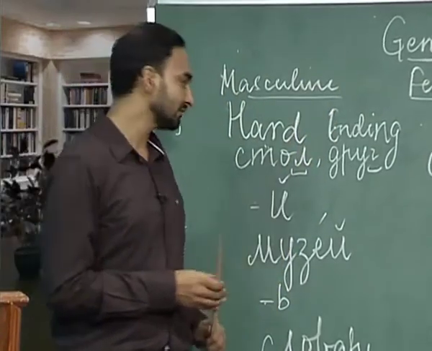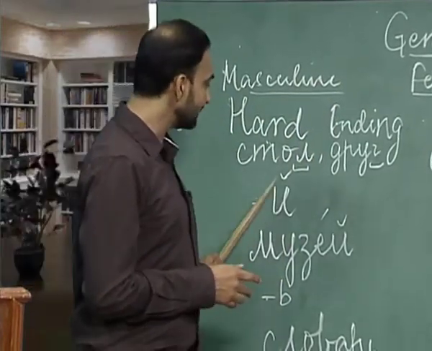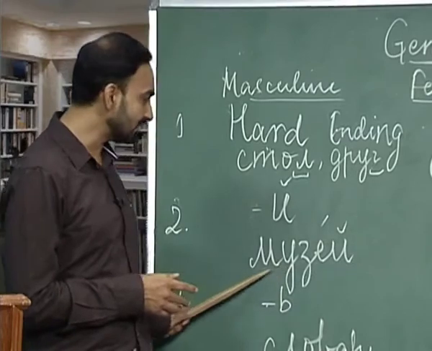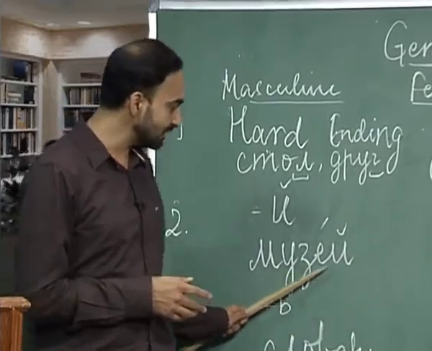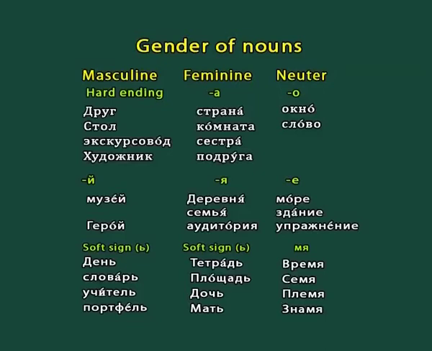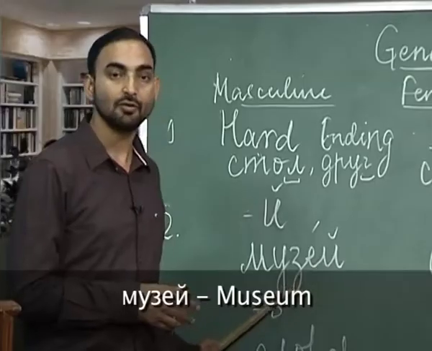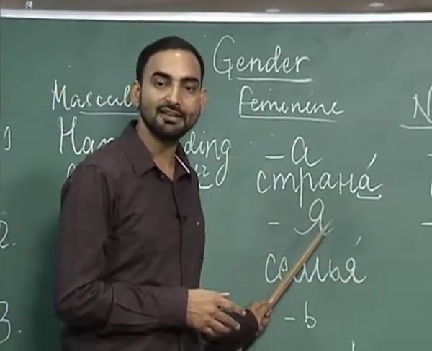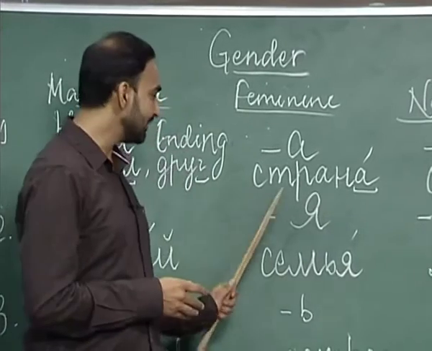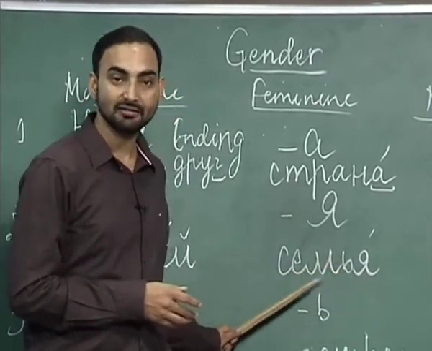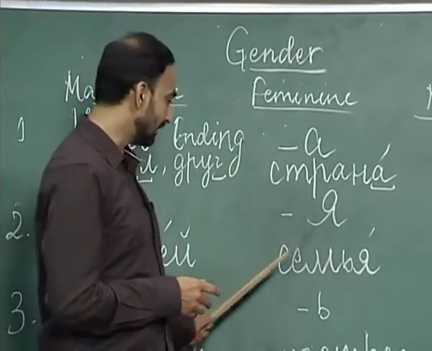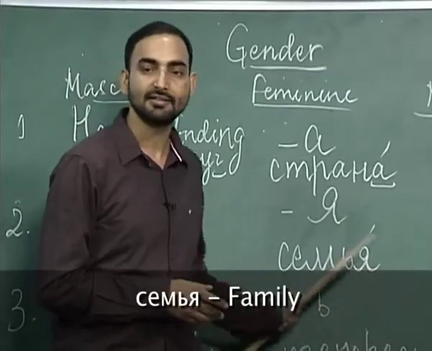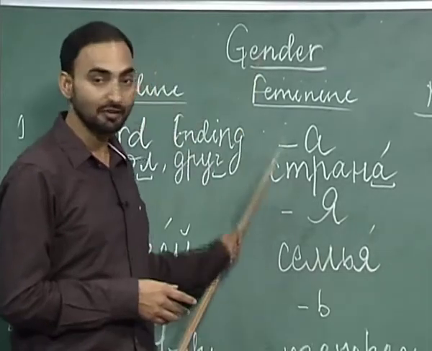Apart from these hard endings, we have some nouns with soft endings also. In the masculine gender, the nouns which end with e kratke are masculine gender nouns. For example, muzyei. As you can see, muzyei ends with soft consonant which is e kratke. Muzyei is museum. Next is soft vowel ya. The nouns which end with ya are feminine gender nouns. Like we have simya, this word we have already done in this class. Simya is family, a feminine gender noun.